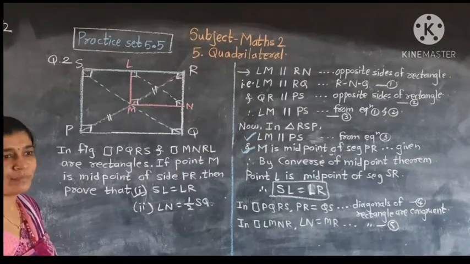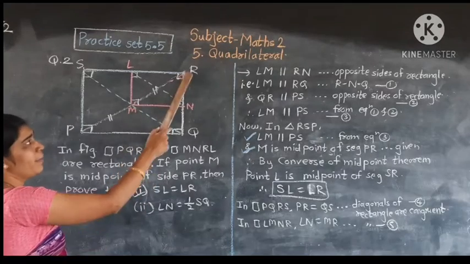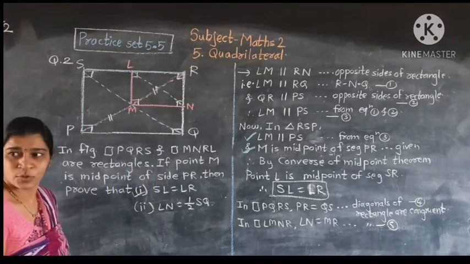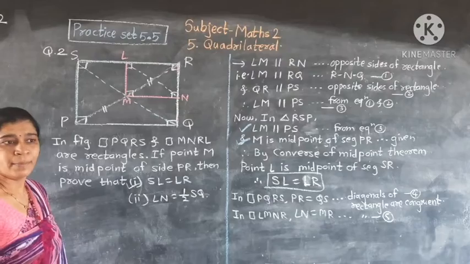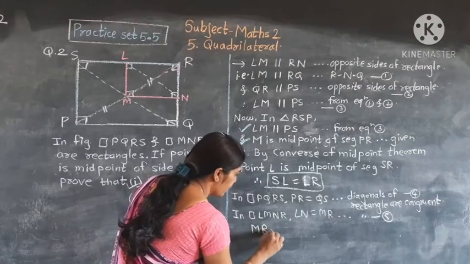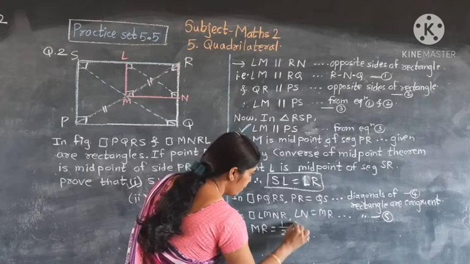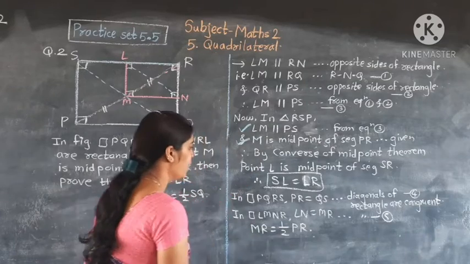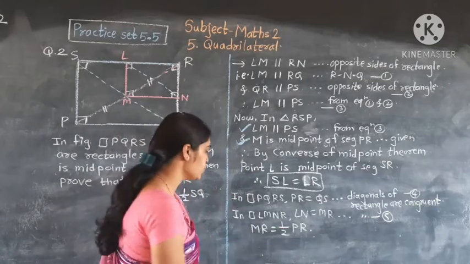MR is equal to half PQ. Can we write this? See, MR is equal to half PR. But what is MR?